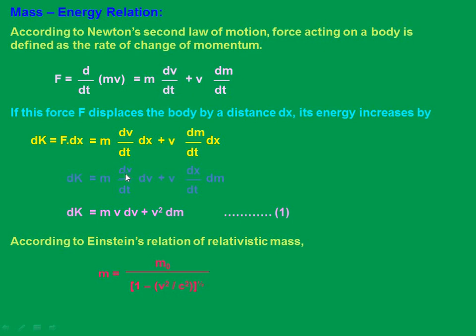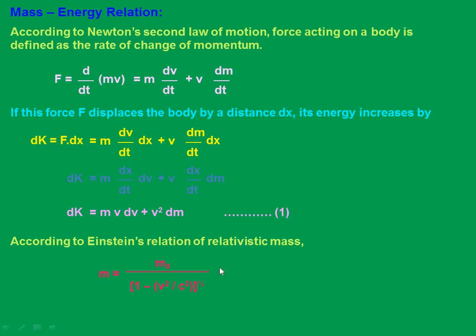And what we call dx by dt, for displacement dx in a small time interval? Velocity, right? So now can I write that as dK equal to m into v, that is mv dv, plus v into dx by dt, which is already v, so v square dm. Can I keep this aside and call it equation 1.